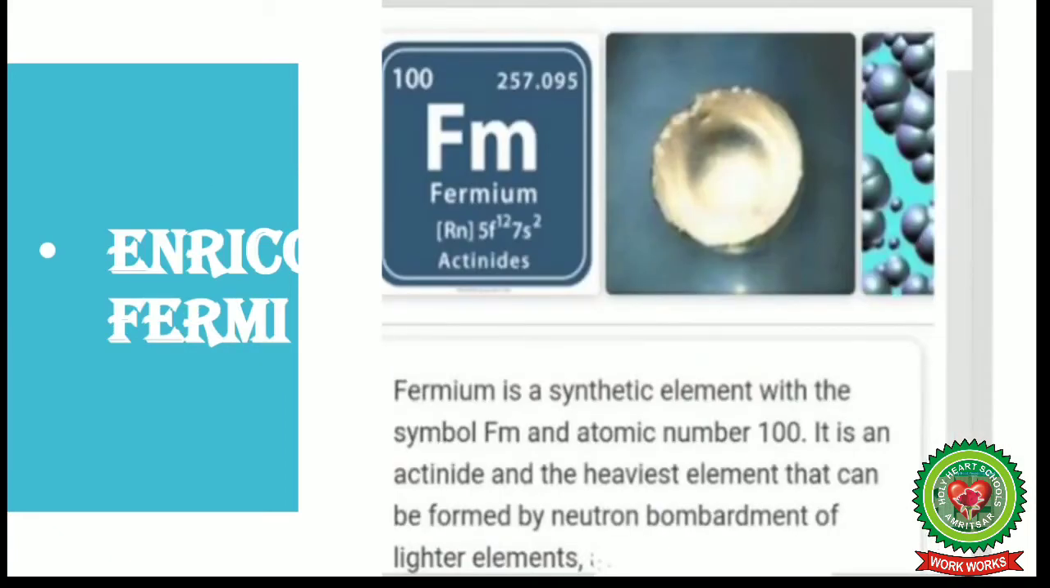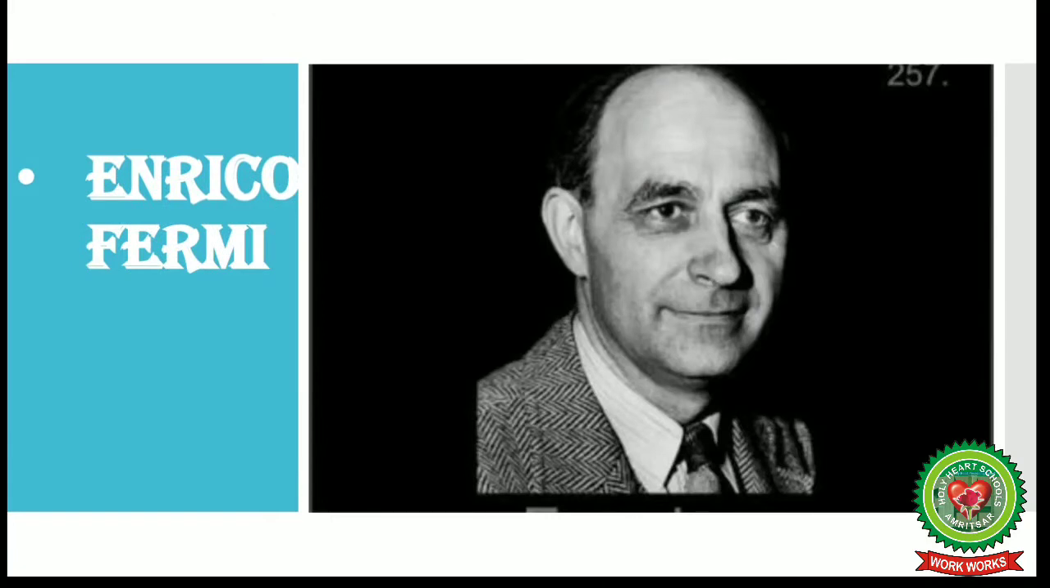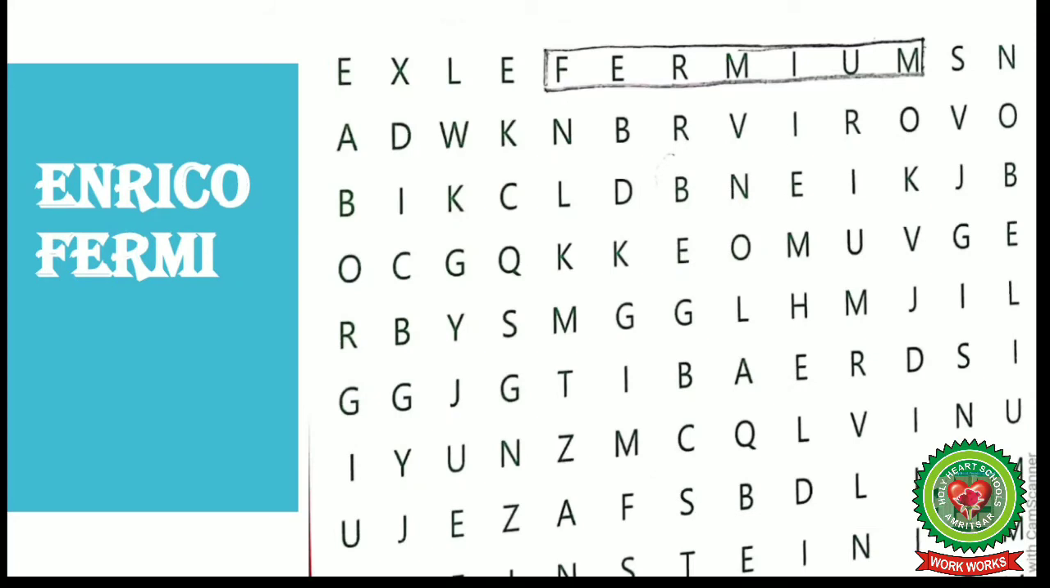Next is Enrico Fermi. Fermium is a synthetic element with the symbol Fm and atomic number 100. It is an actinide and the heaviest element that can be formed by neutron bombardment of lighter elements. This is the picture of Enrico Fermi. Now this is the element which is named after Enrico Fermi, that is fermium.